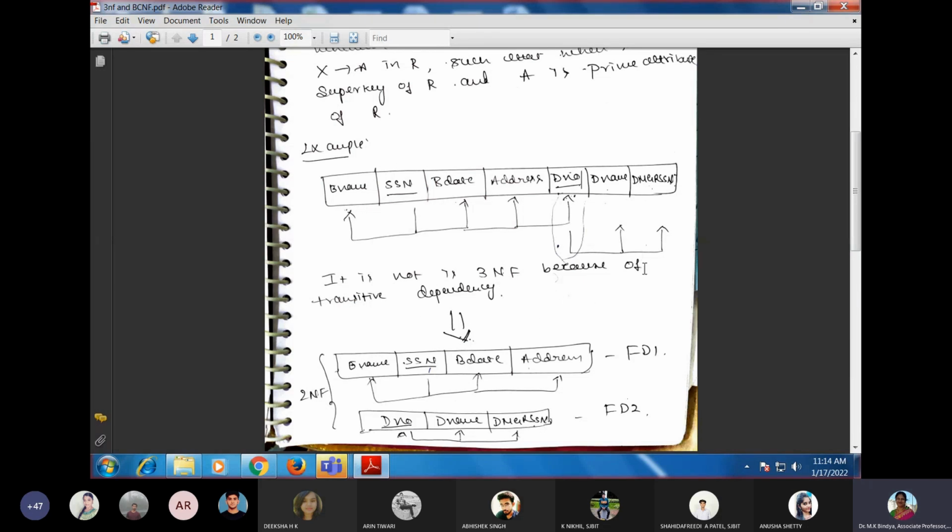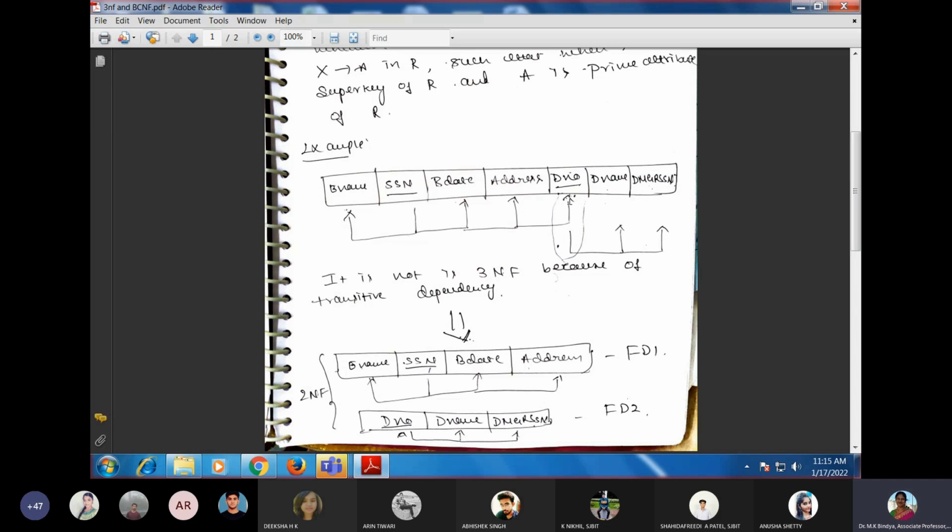Here in this case, whether this table is in 3NF, according to the definition. Can anyone tell me whether this table is in 3NF? I'm asking whether this example, whatever we have here, is in 3NF or not. So this table is not in 3NF.